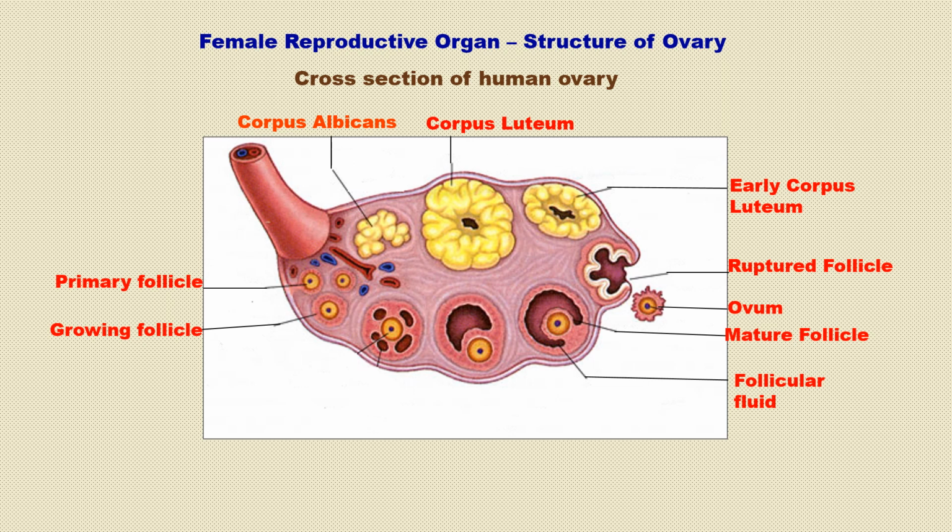During the lifetime of a woman, the ovary will only ovulate 300 to 400 eggs, out of the 1 to 2 million primordial cells she was initially born with.